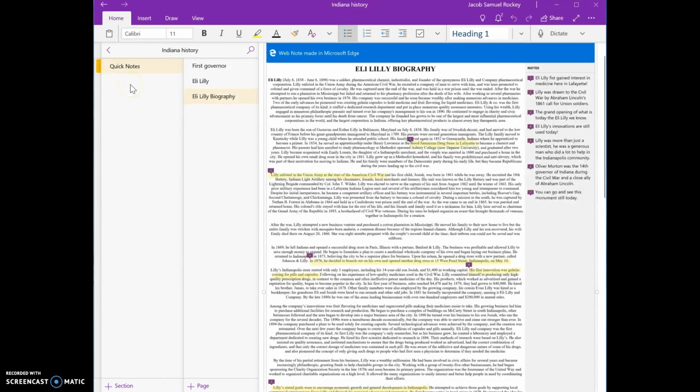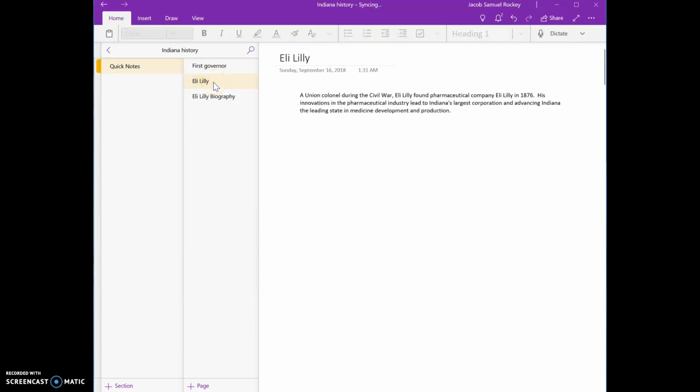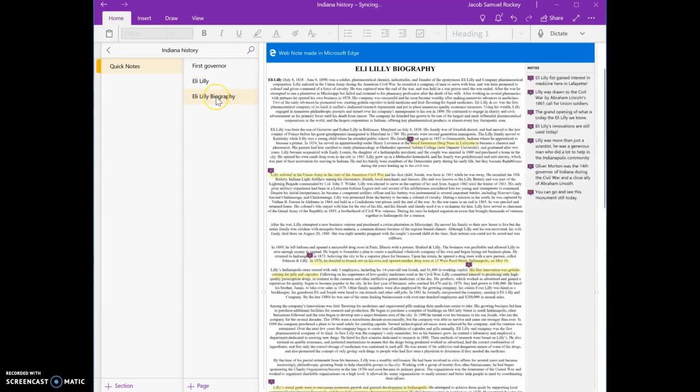And then Indiana history is my theme, and I also have 2 notes here. One about the first governor of Indiana, Jonathan Jennings, and then one small note about Eli Lilly and his history. And then the clipped webpage that I have is an Eli Lilly biography that I found online.